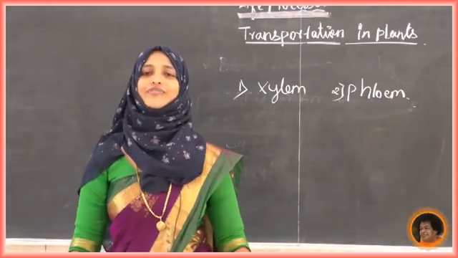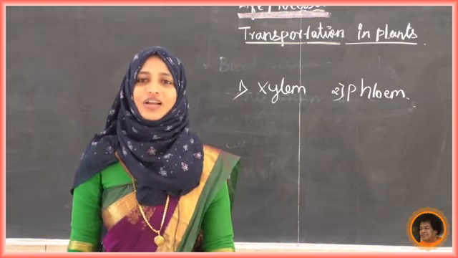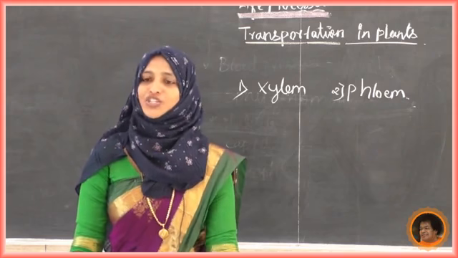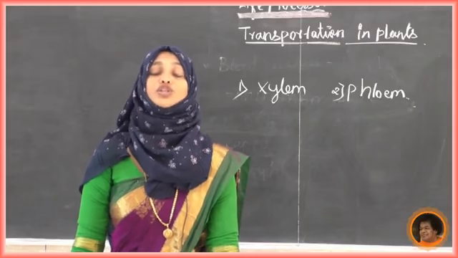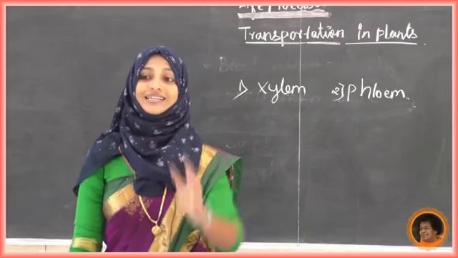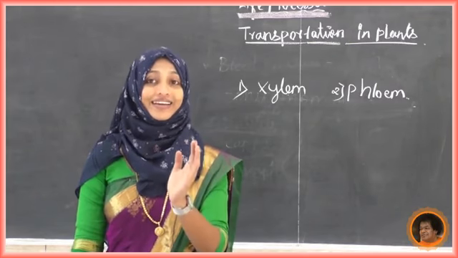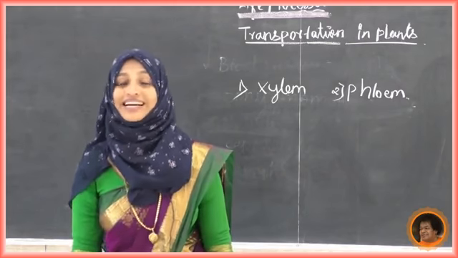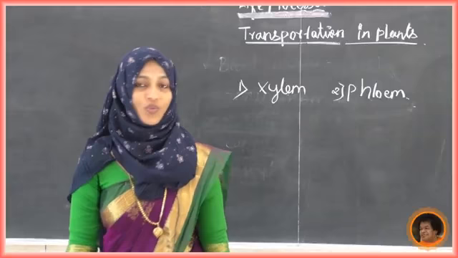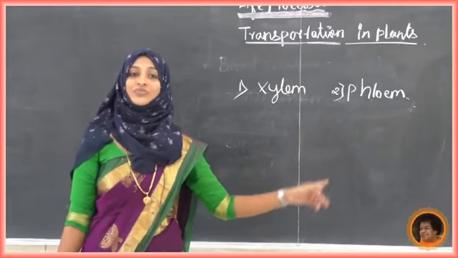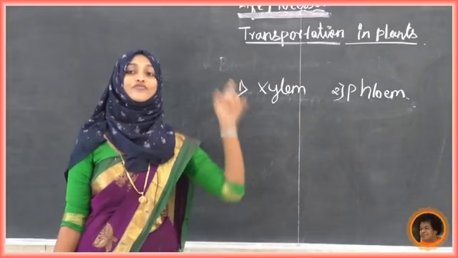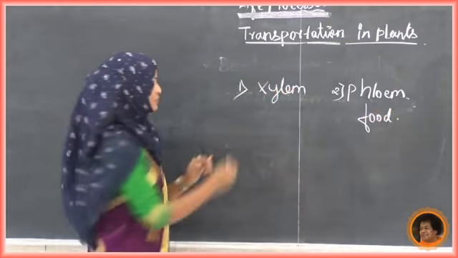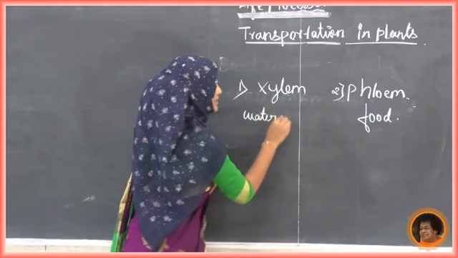We have studied this clearly in our 9th standard, when we were discussing the tissues chapter. We came to know the complex permanent tissues, xylem and phloem. What are the functions of these two? Xylem transports water plus minerals. What about the phloem? Phloem carries the food. Here, food transportation; here, water plus minerals.